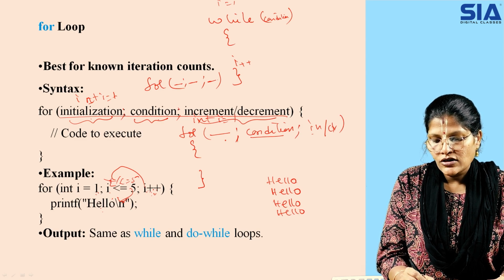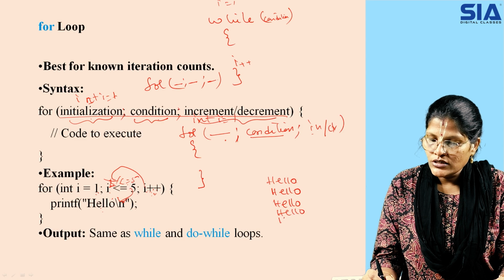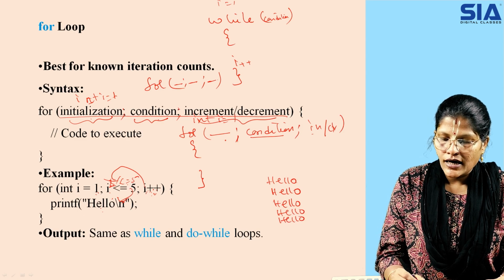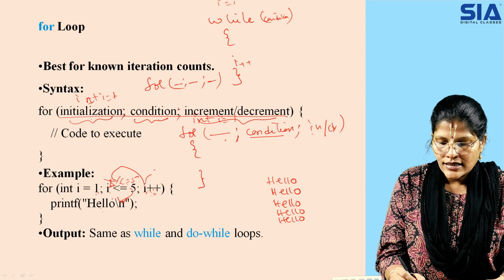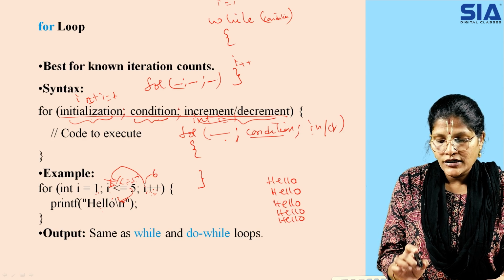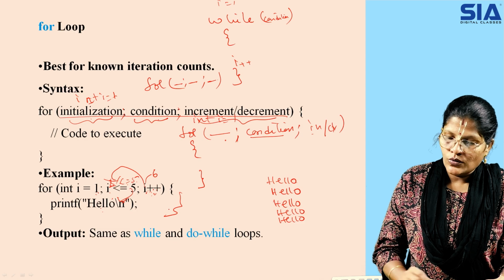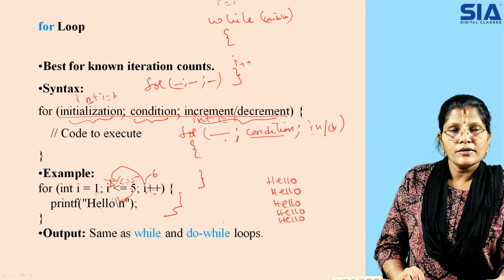So 5 is less than or equal to 5, it is true. Hello is printed because the condition is true. Now if I increment my I value, it is 6. So 6 is less than or equal to 5 is false. You are coming out of the executable code and then coming out of the loop.